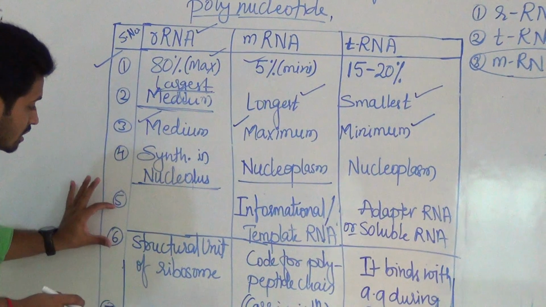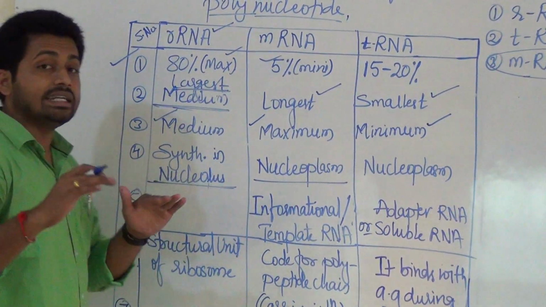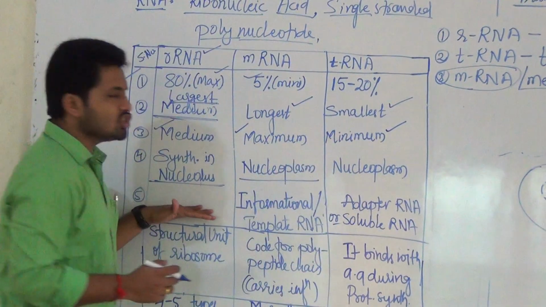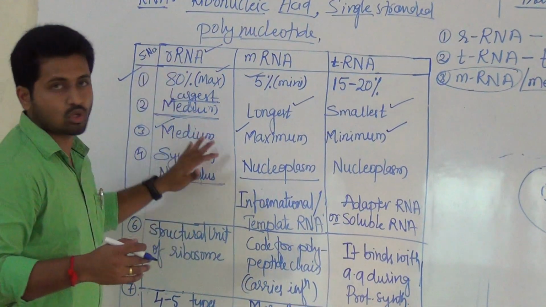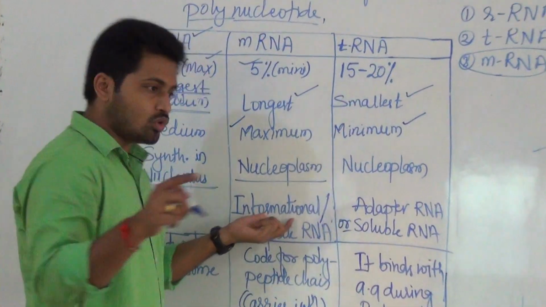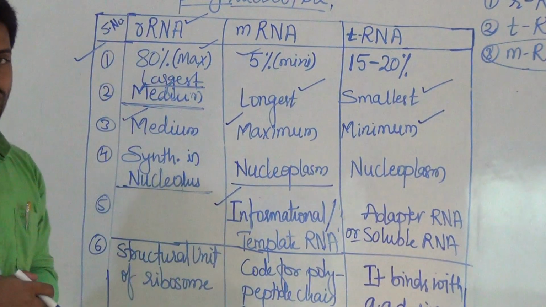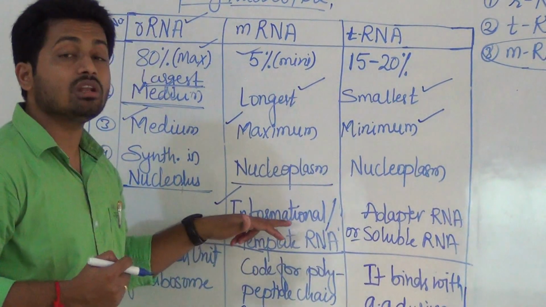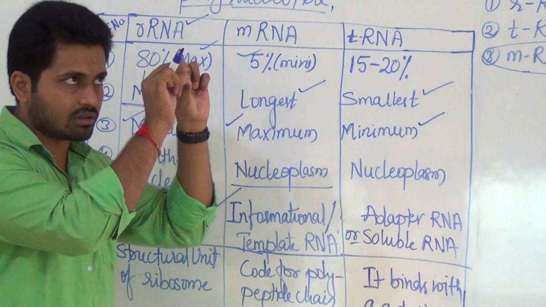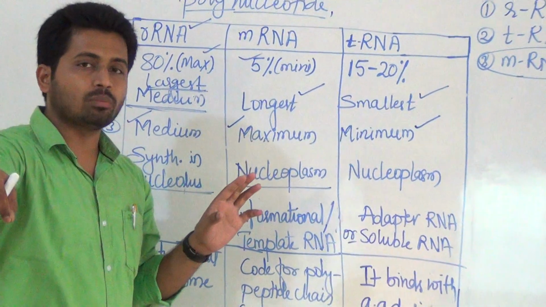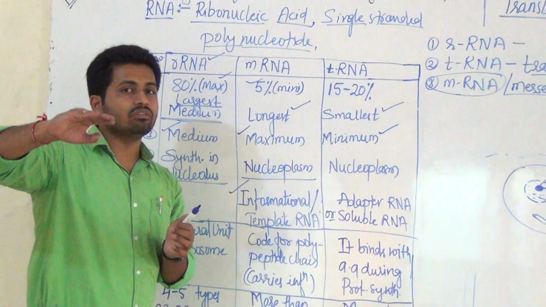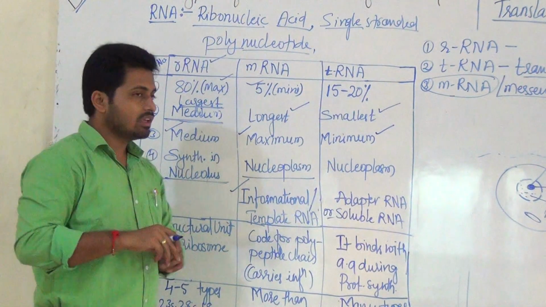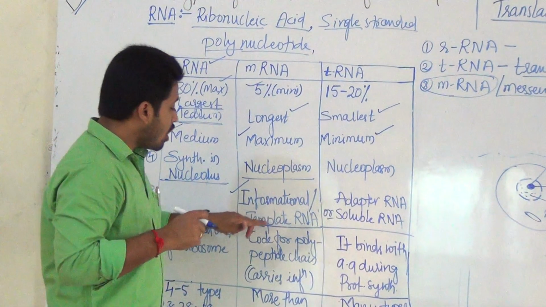Next, coming to the alternate names of these three RNAs. Okay, there is no particular alternate name for ribosomal RNA. But listen, mRNA is also known as informational RNA or template RNA. Why informational? Because it is bringing information from DNA into the cytoplasm, and that mRNA is later converted into what? Protein. Hence it is bringing information or message from DNA. Hence it is called informational.